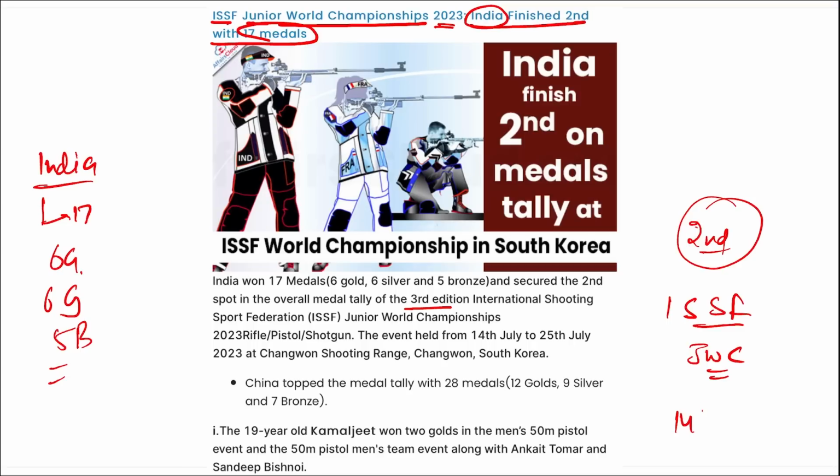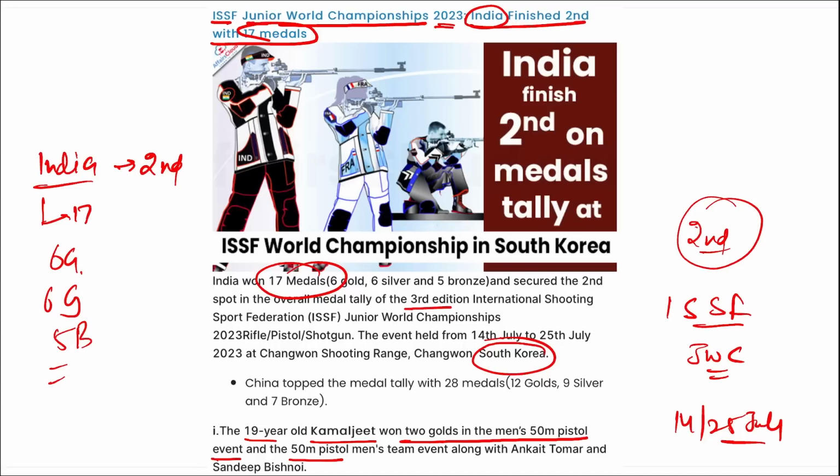This event was held from 14 to 25th of July, and where was this event held? This was held in South Korea. So what is the rank of India? India stood at second position with a total of 17 medals, correct. The 19-year-old Kamaljeet won 2 golds in the men's 50-meter pistol event and the 50-meter pistol men's team event along with Aniket Tomar and Sandeep Bishnoi,